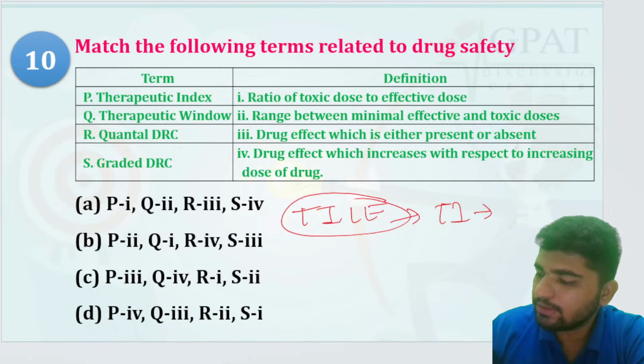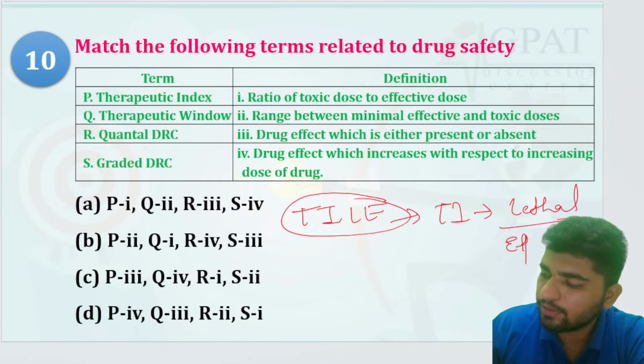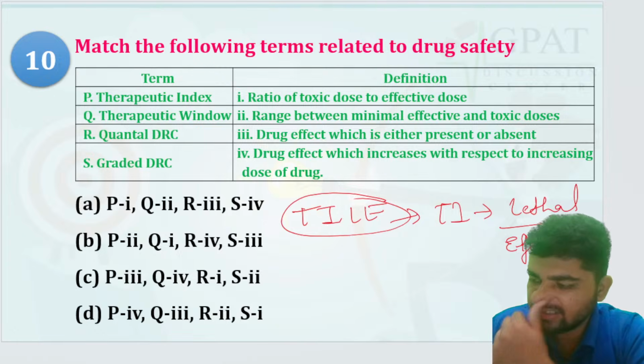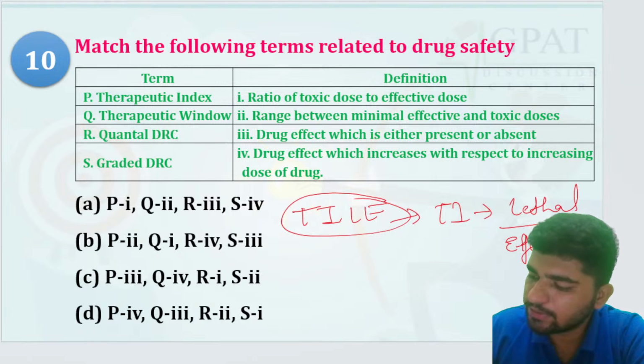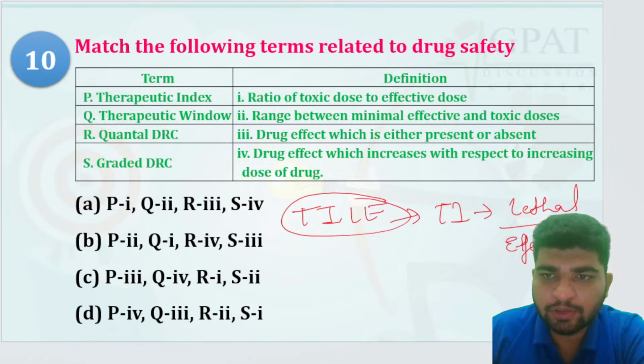Therapeutic index, lethal dose upon effective dose. Yes, the therapeutic index is the ratio of toxic dose to effective dose. Yes, right. This one is right. Therapeutic range between minimal and toxic doses. Yes, this is also right.